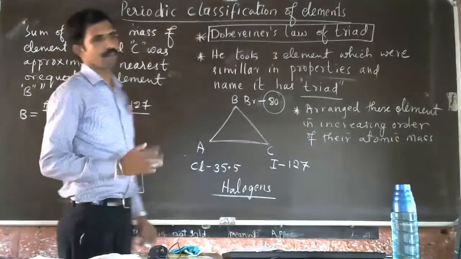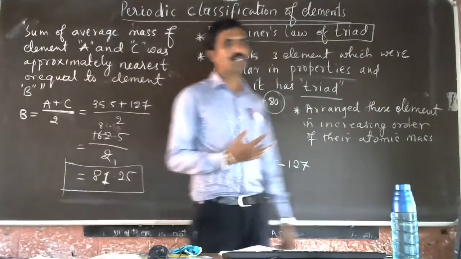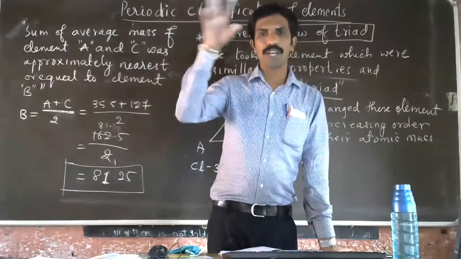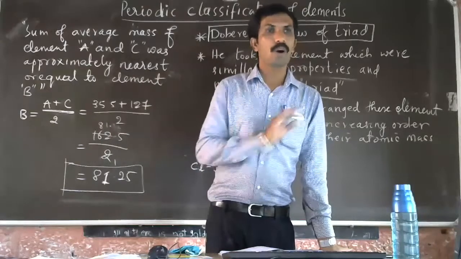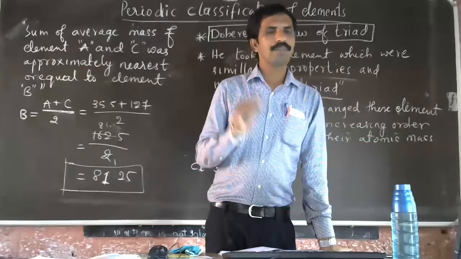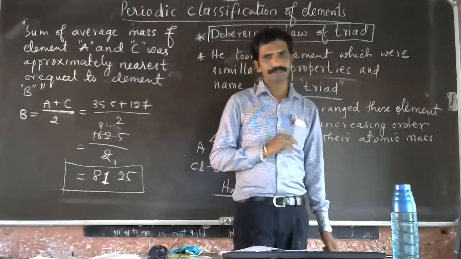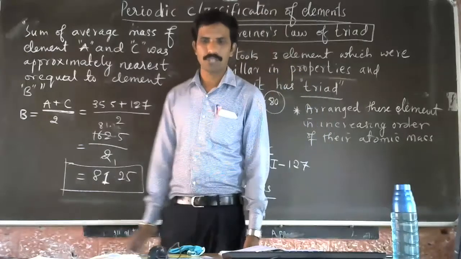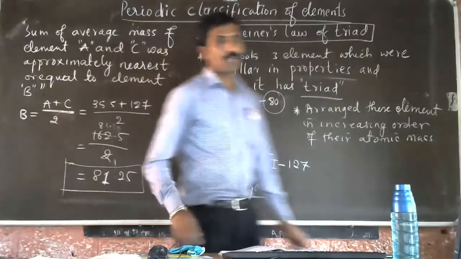This he proposed. But this type of classification was not able to be done for all the elements. Whatever elements were discovered during Dobereiner's time, this law was not applicable for all of them. That was the main drawback of this law of triad. So I'll give one more triad, you check that also.